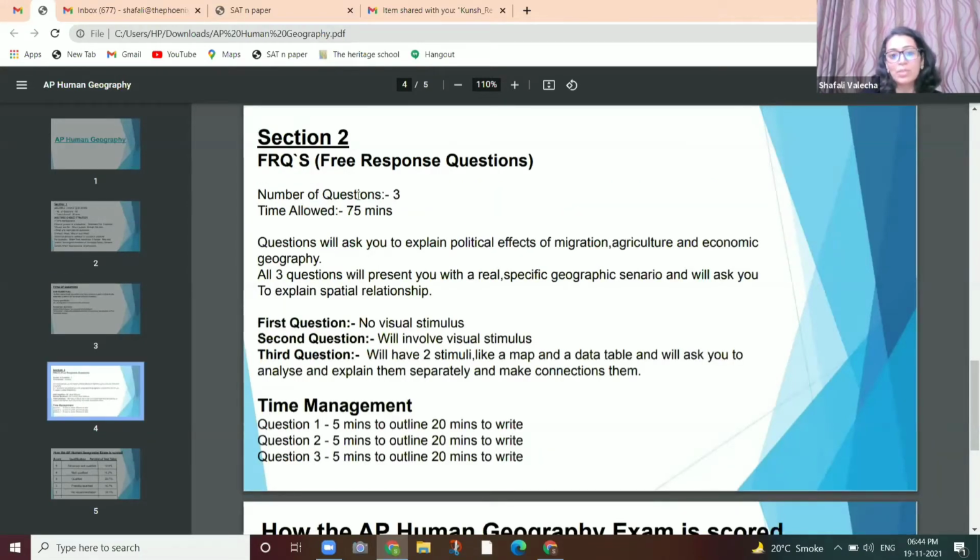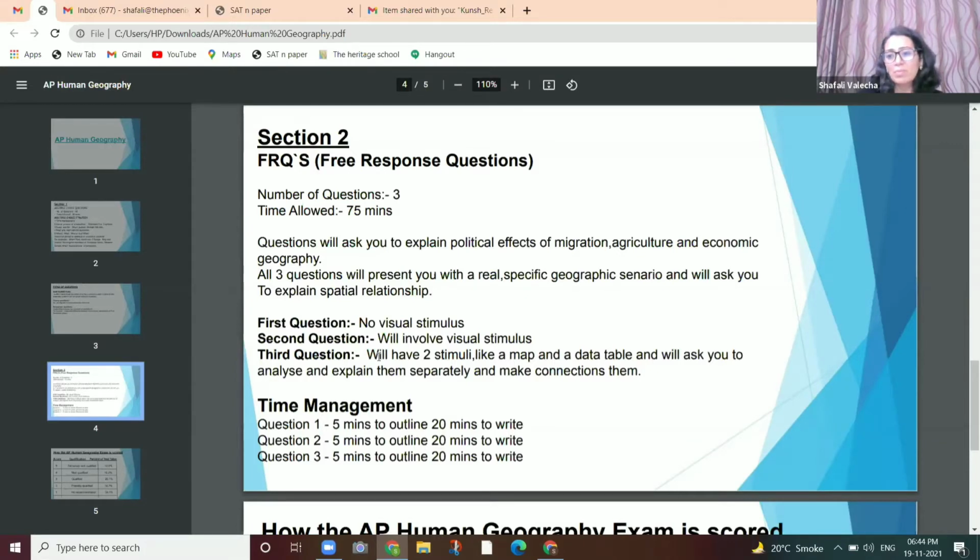Section 2 is about FRQs, that is free response questions. Number of questions, 3. Time allowed, 75 minutes. So don't mix the time. You will have a 10 minutes break from your MCQ section to your FRQ section. So question will ask you to explain the effects of migration, agriculture, economic geography. All 3 questions will present a real specific geographic scenario, and they'll ask you about the spatial relationship.